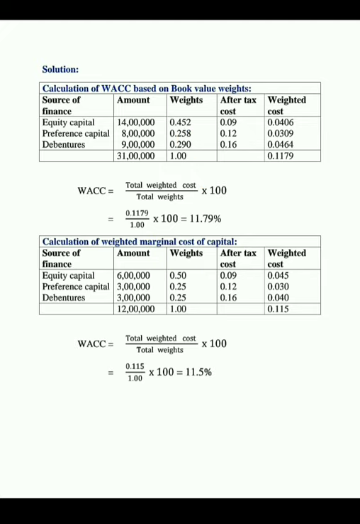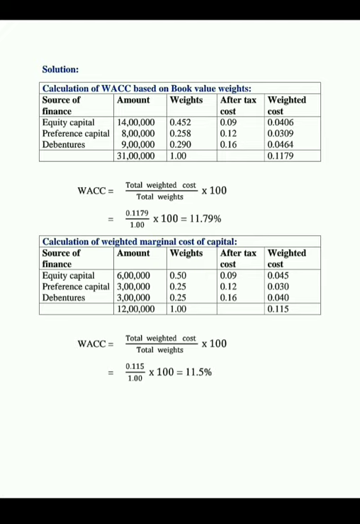Okay, so 0.452 into 0.09, that is equals to 0.0406. Next, 0.258 into 0.12, that is equals to 0.0309. Next, 0.290 into 0.16, that is equals to 0.0464. Okay, so now the total weighted cost is equals to